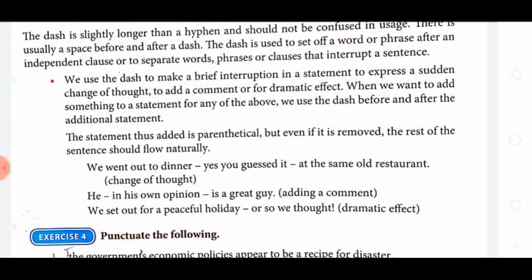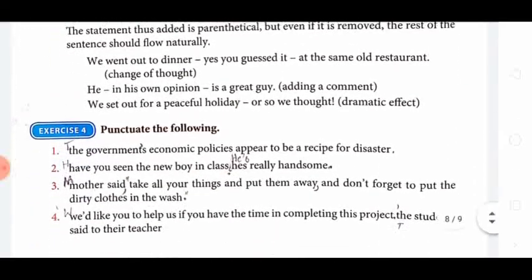It is a comment. And we set out for a peaceful holiday. Here, what is there? A dramatic effect is there. In this way, the dash is used to separate the words.